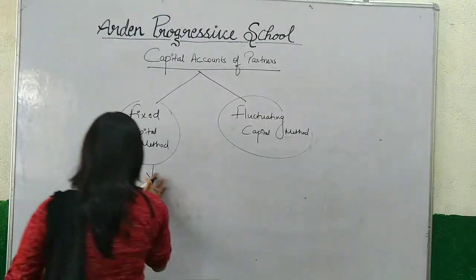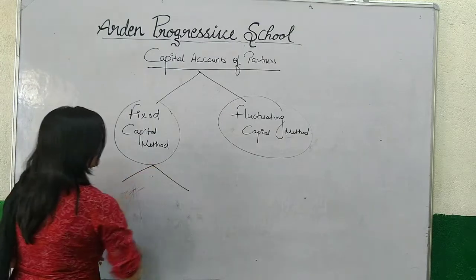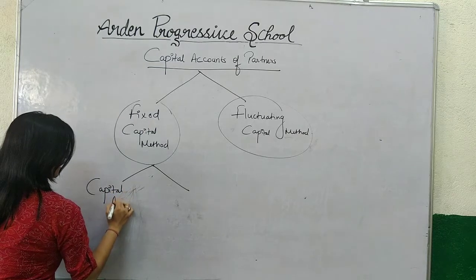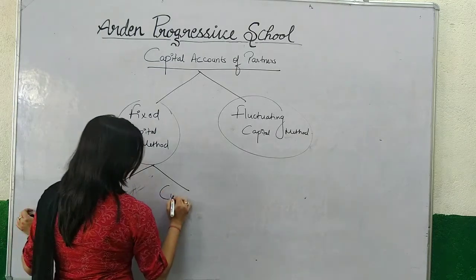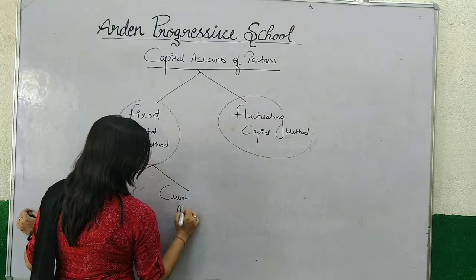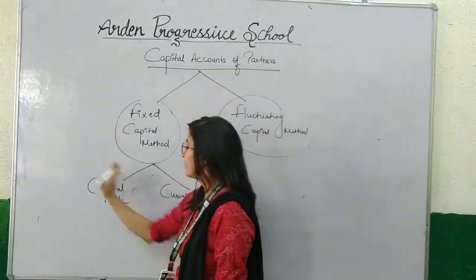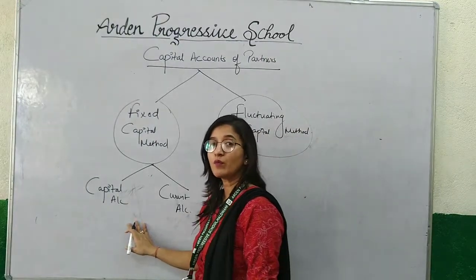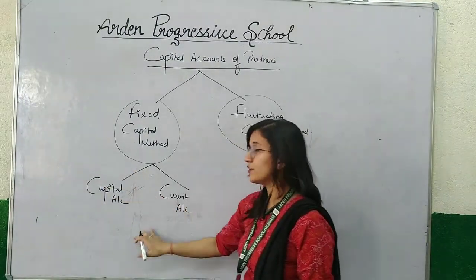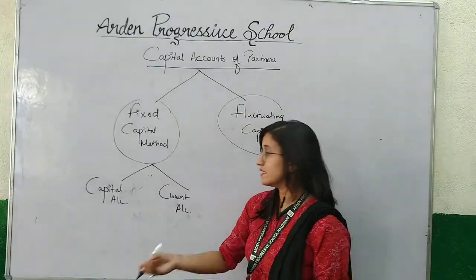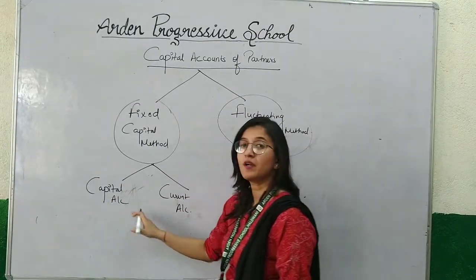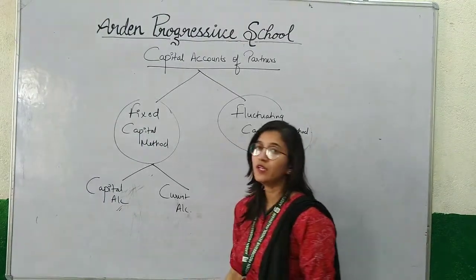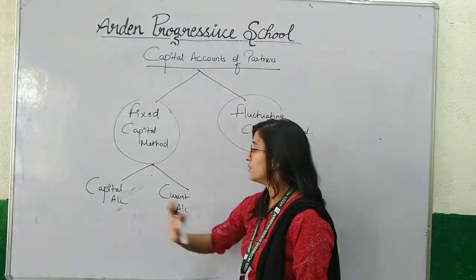So under fixed capital method, two accounts are prepared. First is capital account, second is current account. So in capital account, we record all the transaction based on capital balances remaining with the partner or any additional capital introduced by the partner, or we can say any amount of capital withdrawn by the partner as drawing. So here we record only the transaction relating to capitals.